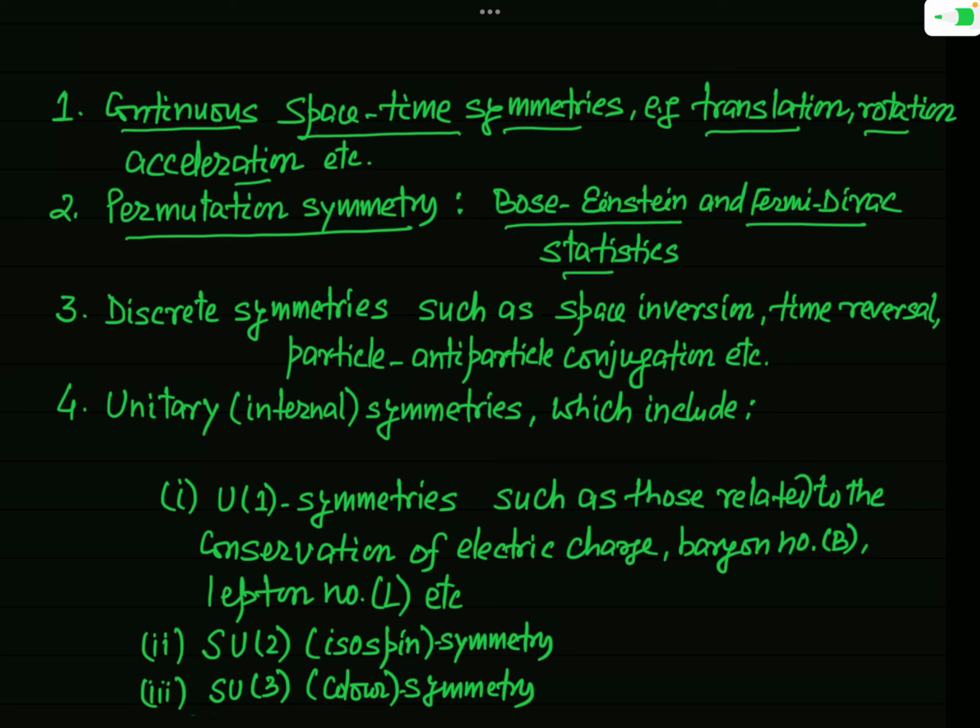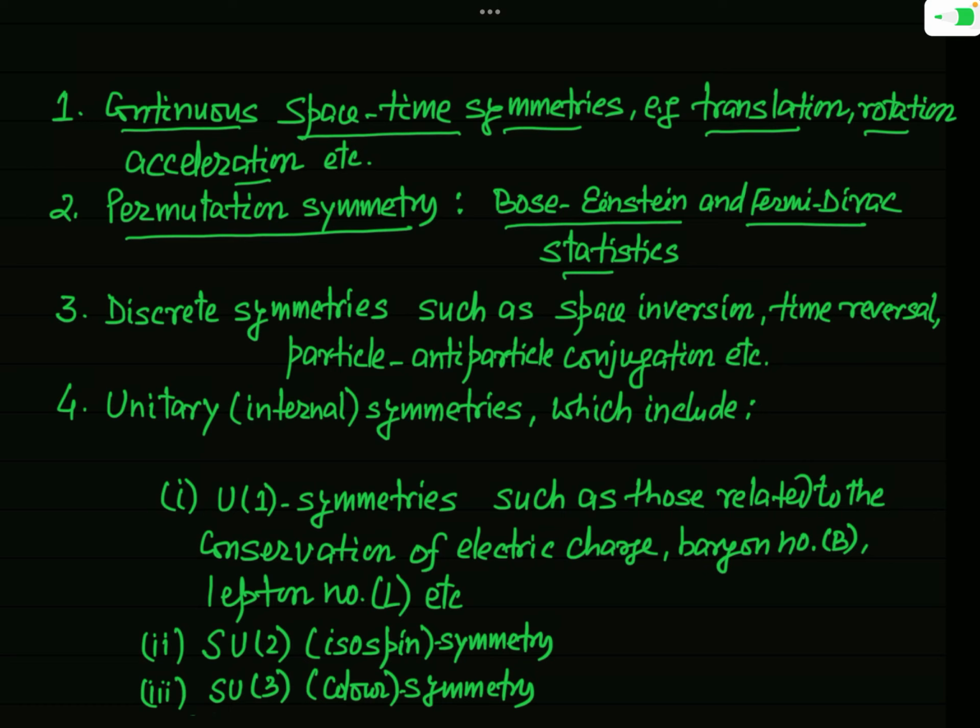In fact, Bose-Einstein statistics and Fermi-Dirac statistics are examples of permutation symmetry. And you should remember that this permutation symmetry is also of universal validity. It means this symmetry is never broken. It holds in all types of interactions. Okay.